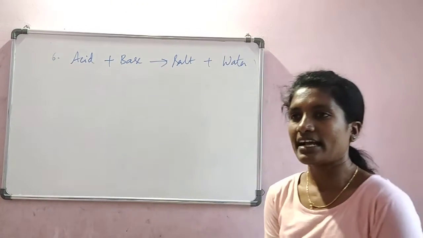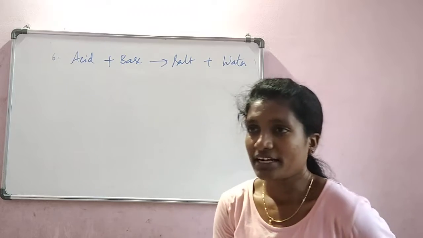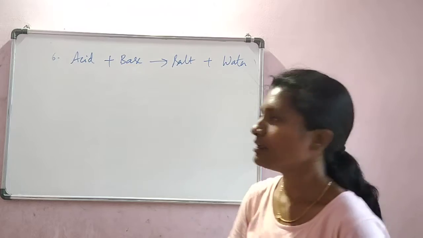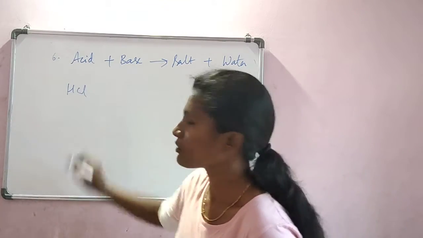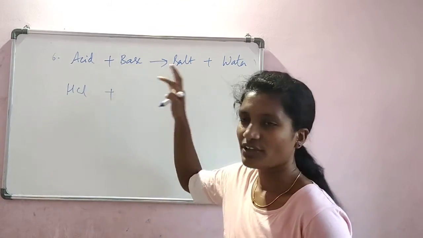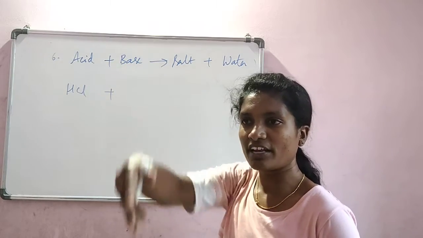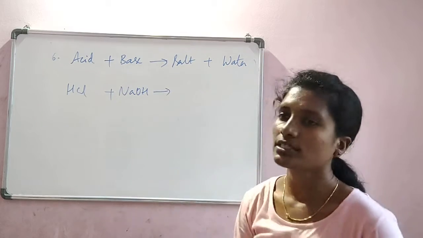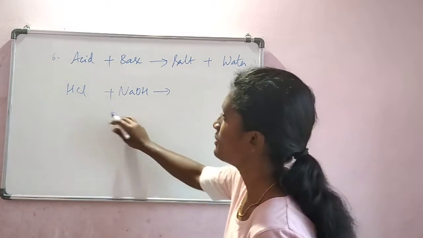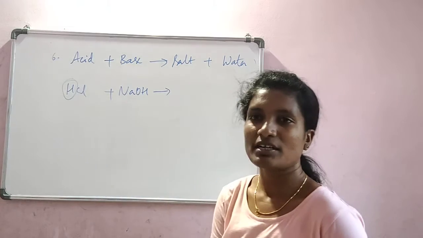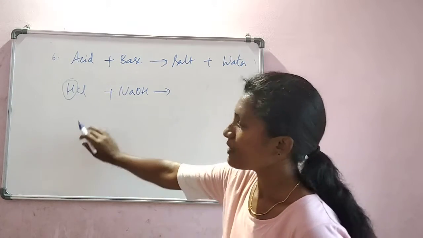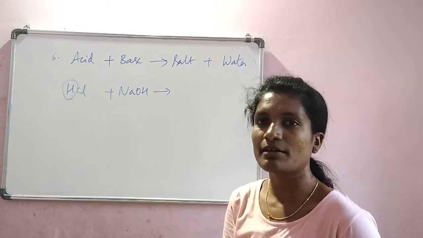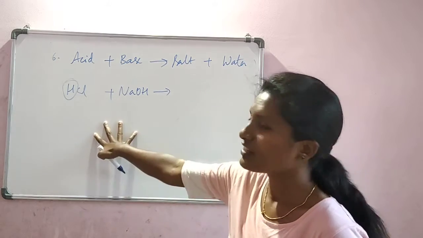Whenever an acid reacts with a base, it gives us a salt and water is formed. So we can take any example. One acid is hydrochloric acid, and a very famous and well-known base, though we have not touched the topic yet, is sodium hydroxide. They both combine in a chemical reaction, a double displacement reaction. What is double displacement? An element in one compound replaces an element of the other compound of the reactants.